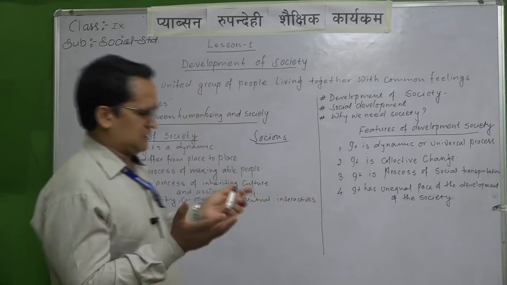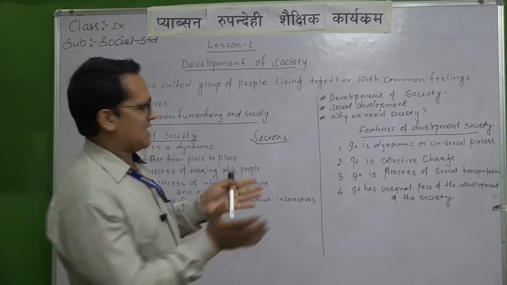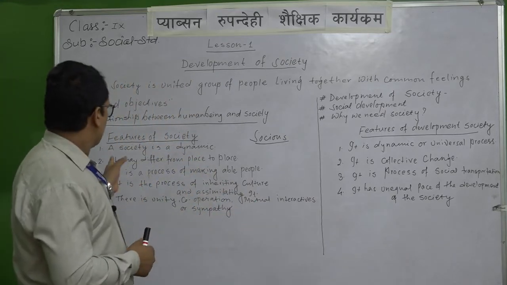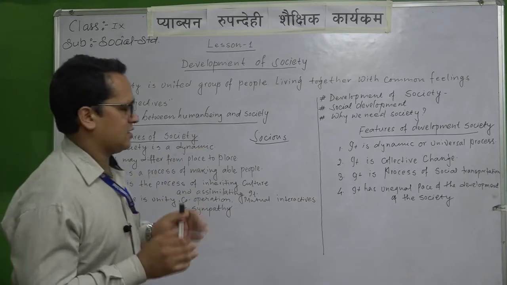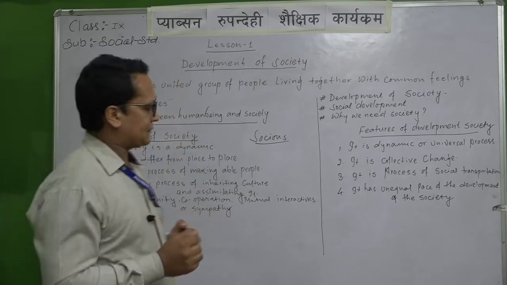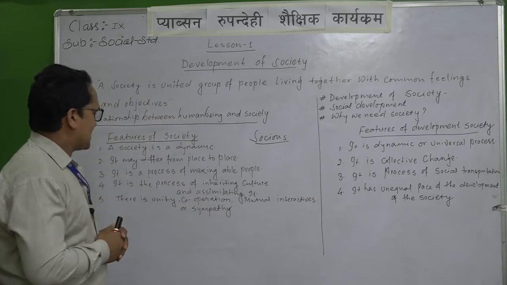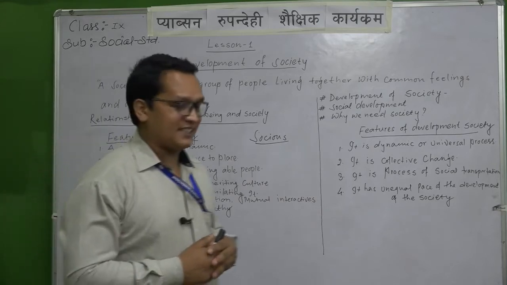So because of these compulsion rulings as well as the positive aspects also, an observer is required to show that the process of making able people is one of the important features of society. Okay, point number 4: it is the process of inheriting culture and assimilating it.